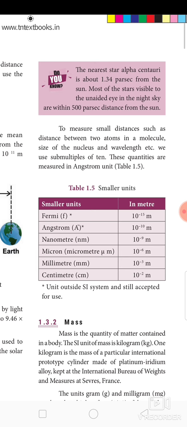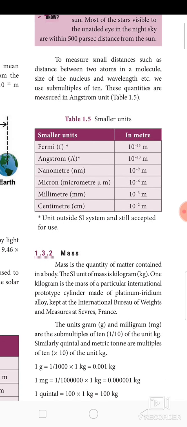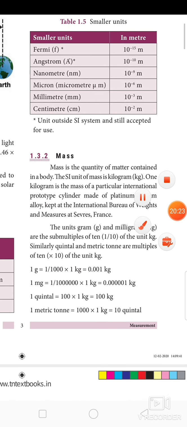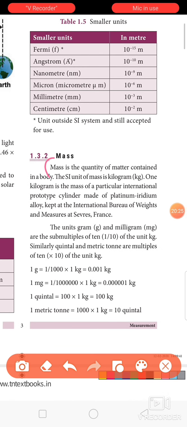Okay, next we need to see about mass. Mass is the quantity of matter contained in a body. I repeat, mass is the quantity of matter contained in a body. What is the SI unit of mass? SI unit of mass is kilogram. Define the unit of mass. The answer is, the SI unit of mass is 1 kilogram, and 1 kilogram is the mass of